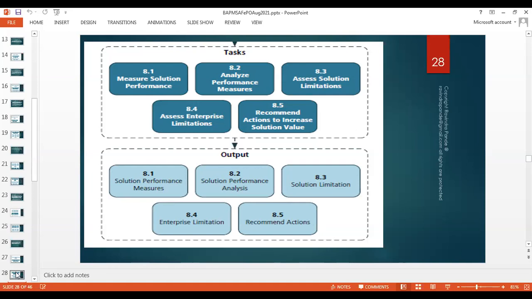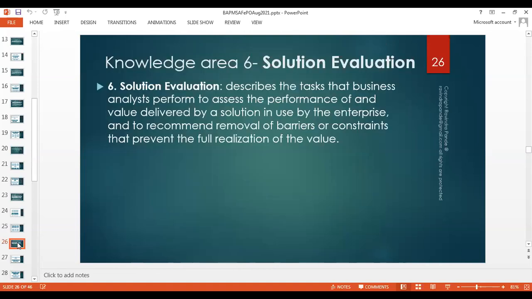Yes. Yes. Can you explain in your words how you, as a business analyst, can perform the last knowledge area when we talk about solution evolution? How you can support solution evolution? You can take an example of what you're working on, if you ever worked, and please try to explain in your words how this solution evaluation is understood by you. Or you can take a hypothetical case as well, an example for that matter.